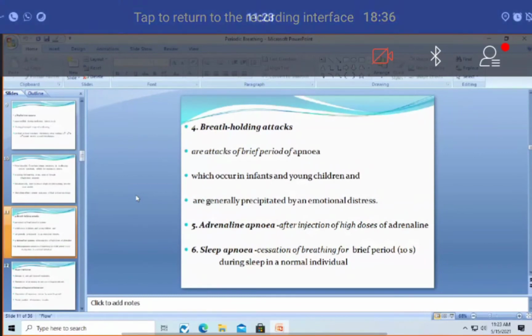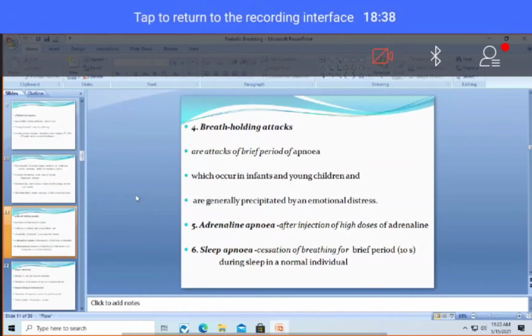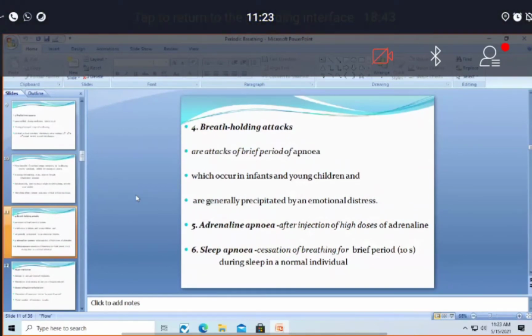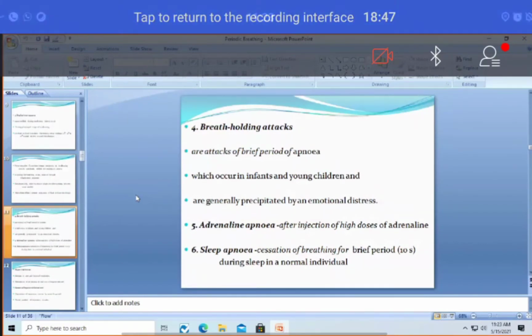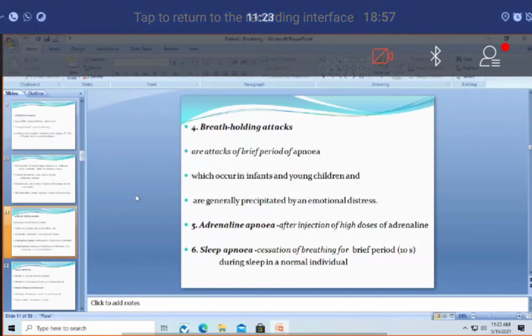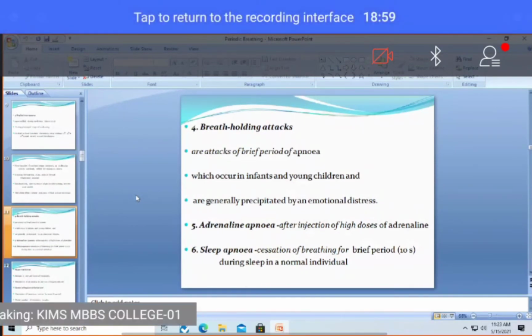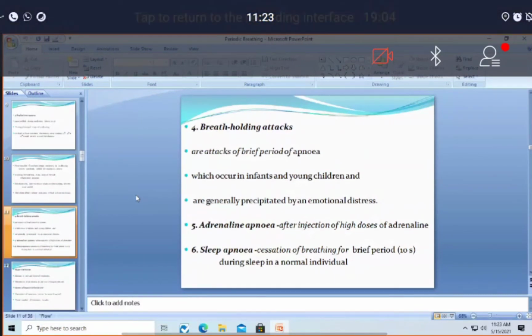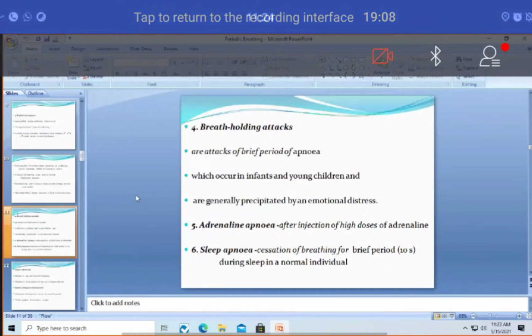Sleep apnea. Apnea in deep sleep is nothing but a cessation of respiration when a person is in deep sleep, and is sometimes even seen in normal individuals. And this apnea which occurs in deep sleep is called sleep apnea. Then one more thing, there is a very important clinical condition arising because of this. If it occurs for a period of a few seconds, it is not a problem. It doesn't cause any problems. But if it occurs for a prolonged period of time, it will cause a drop in oxygen saturation and an increase in carbon dioxide partial pressure, which is not good.